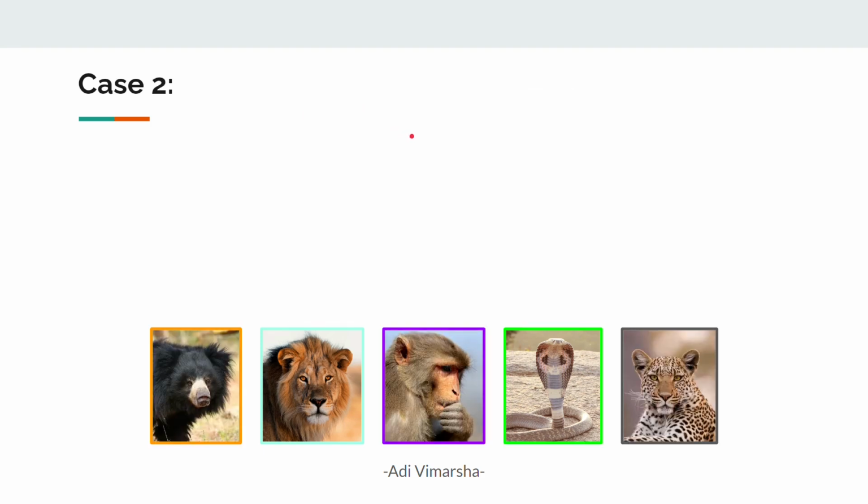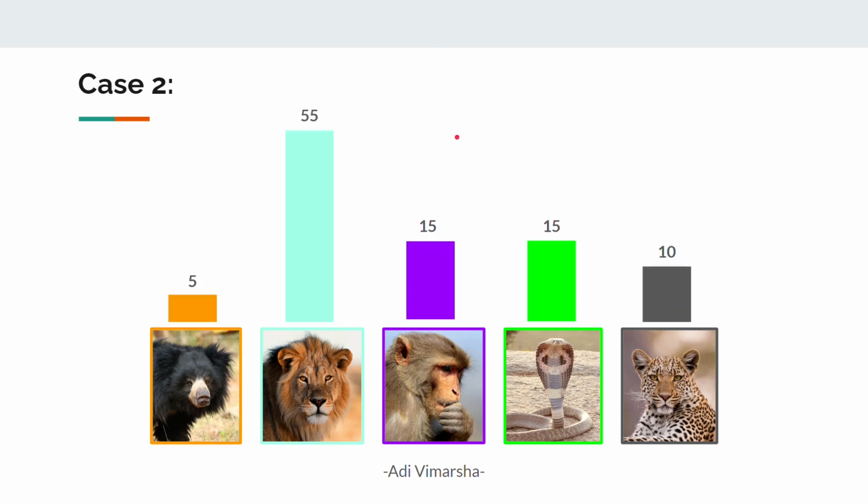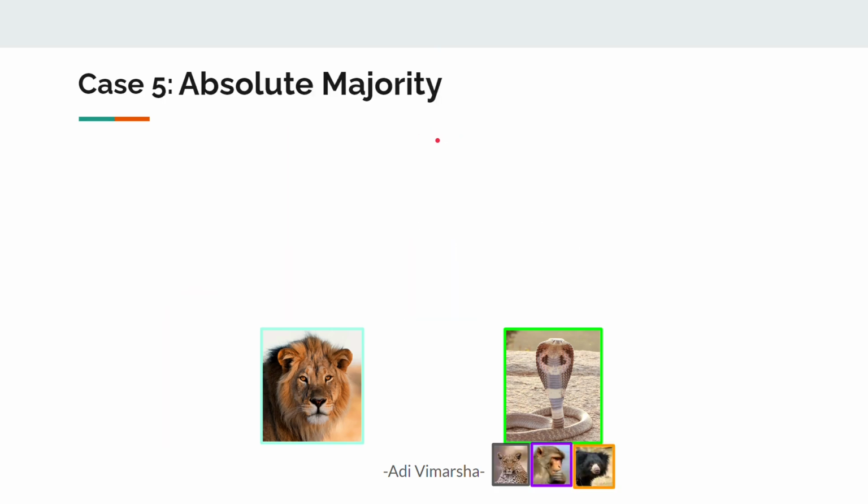But let's say in the new scenario, Lion got 55% votes. Again, all the other opposition candidates united together to fight against the Lion. But this time, since Lion already has more than 50% vote share, that is an absolute majority, the power of united opposition will not work here.